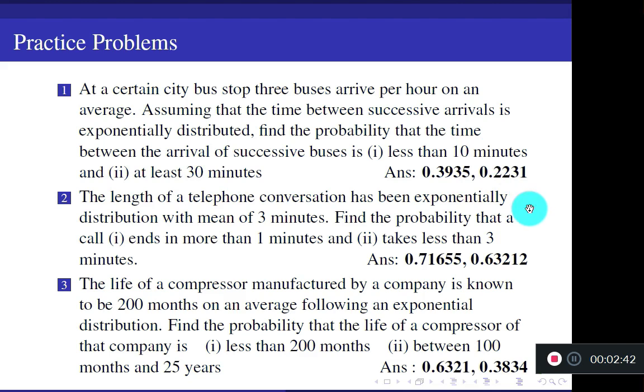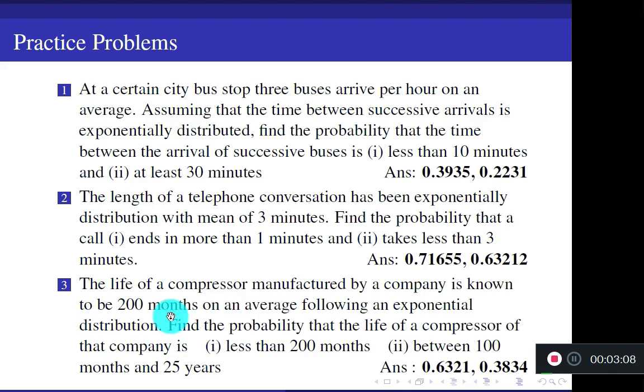Answers are given. Here again, length of the telephone conversation. We have worked out a similar problem. Okay, but here a slightly different question is asked. Similar problem is asked, given. The life of a compressor manufactured by a company. Your third question. It is known to be 200 months. Okay. On an average, following an exponential distribution.